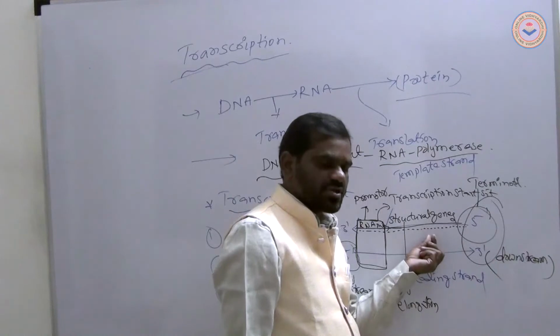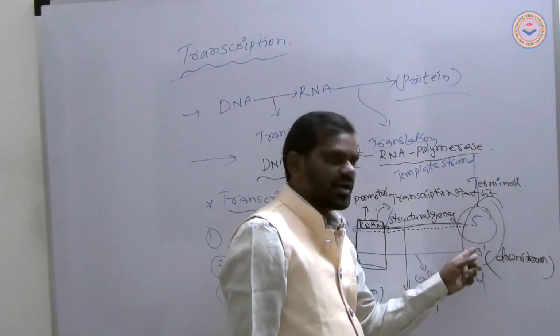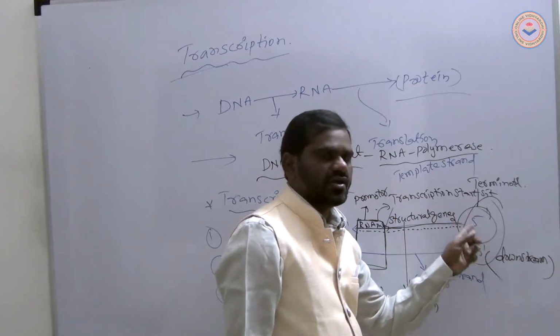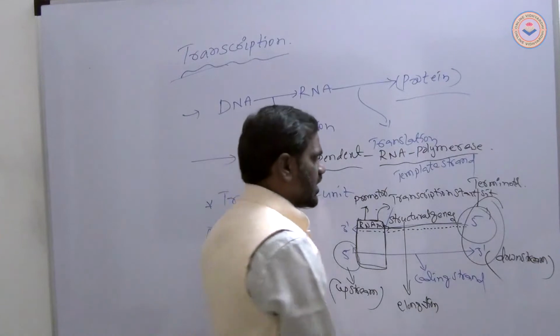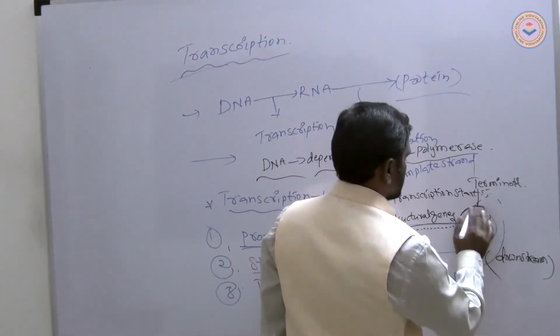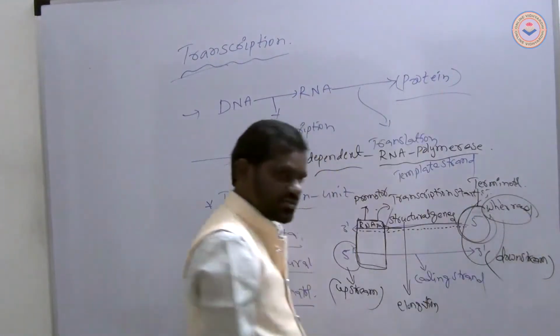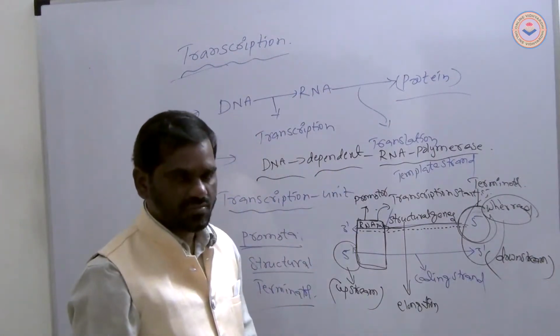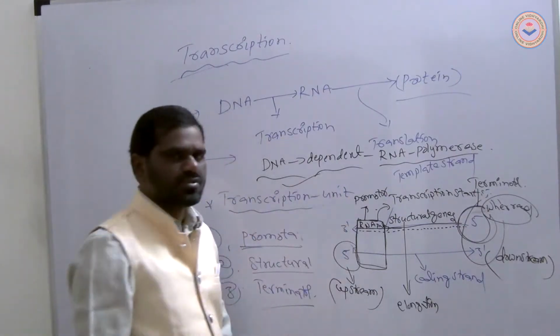When this transcription process reaches the five prime end, that is called the end of the transcription process. When it reaches the five prime end, that is the end of the process. This is transcription in a simple process.